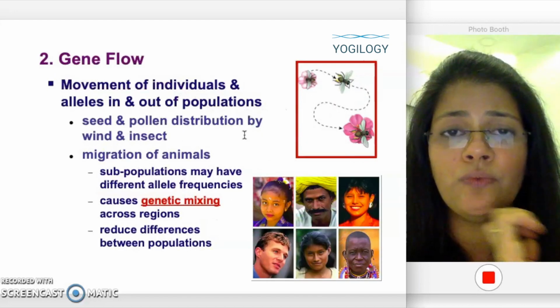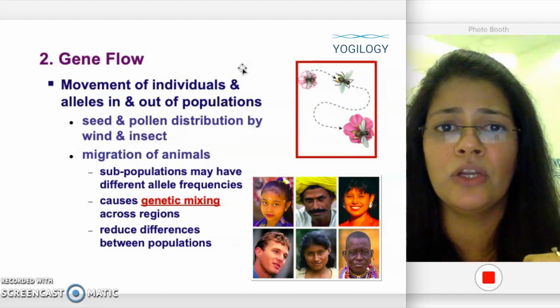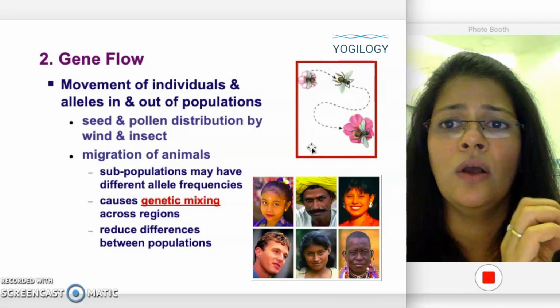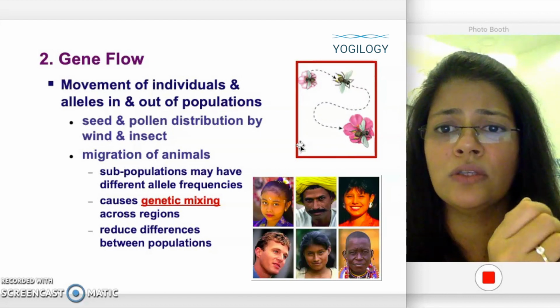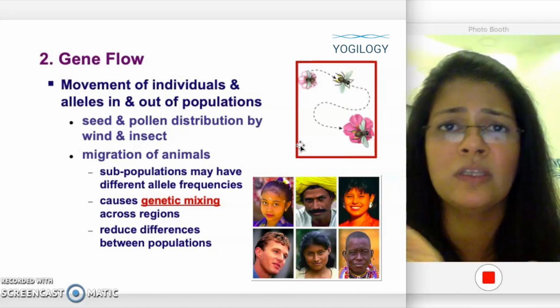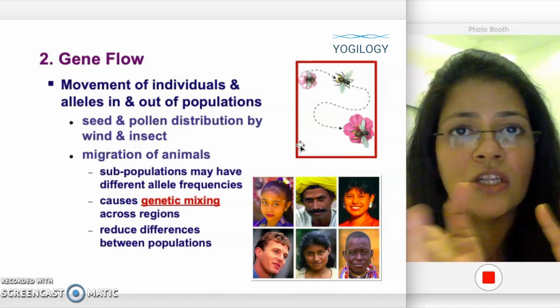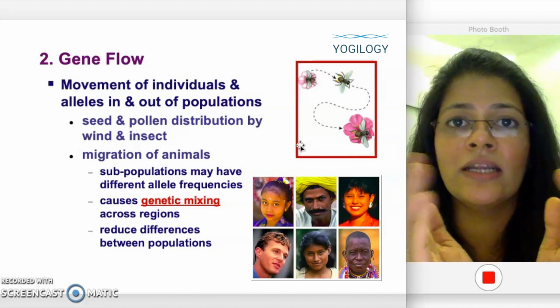Next we can see gene flow. What do you mean by gene flow? If some individuals come into a population, as you can see here, or some leave the population, migration, immigration, emigration of species, it is going to cause a change in the gene pool. The number of genes in that population is going to change.